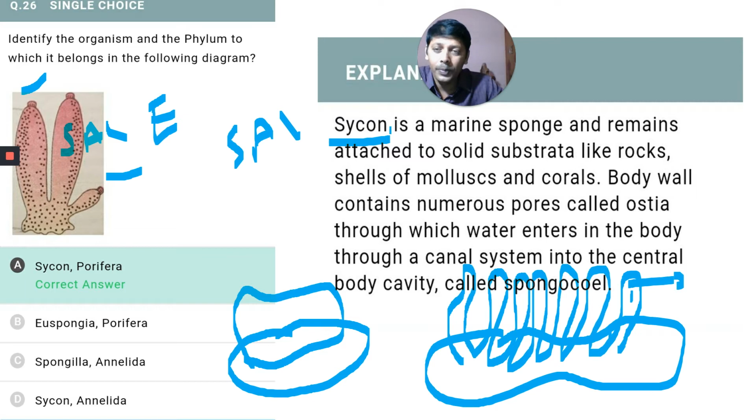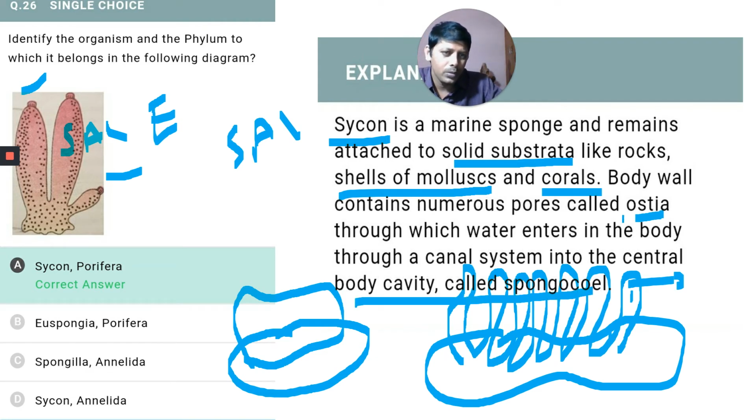Most of the poriferans are marine and remain attached to a solid substratum like rocks, shells of mollusks and corals. The body wall contains numerous pores called ostia, through which water enters the body, and through a canal system into the central body cavity, the spongocoel, and finally goes out through the osculum. Everyone knows this one.